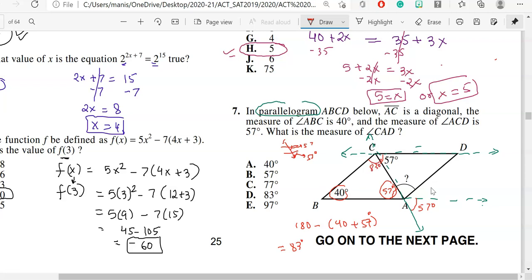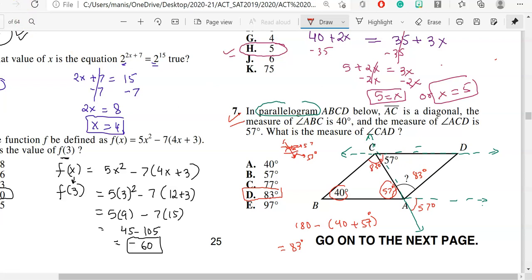Now if this angle is 83, then this one over here will be 83. I'm using the concept of transversal, so I used vertically opposite angles. These were alternate interior angles which I did. So my option D is my correct answer for this problem.